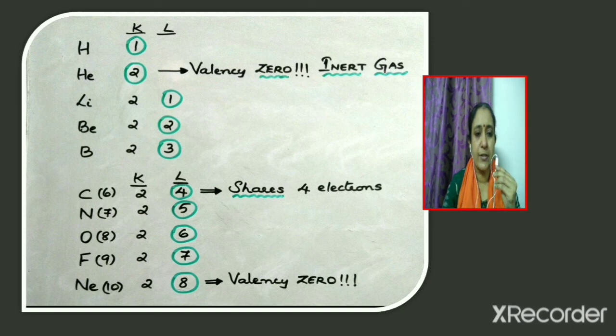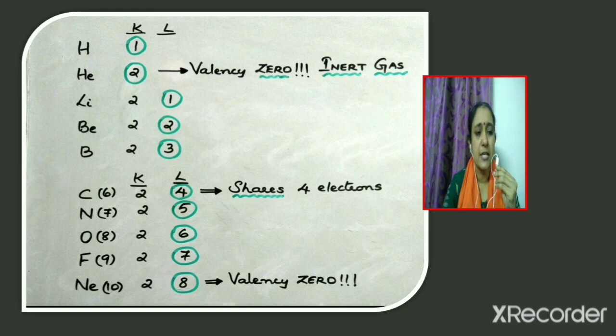In the case of nitrogen, the number of valence electrons present is equal to 5 and valency is equal to 8 minus 5, which is equal to 3. In the case of oxygen, the number of valence electrons is 6 and valency is equal to 2. In the case of fluorine, the number of valence electrons is 7 and valency is equal to 1. In the case of neon, valence electrons is equal to 8 but valency is equal to 0 because neon is an inert gas element.